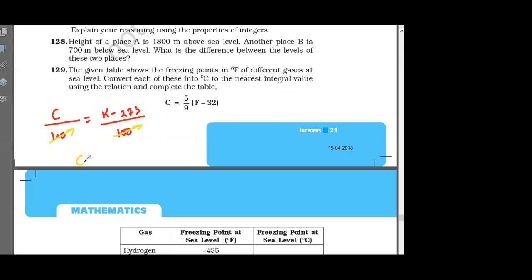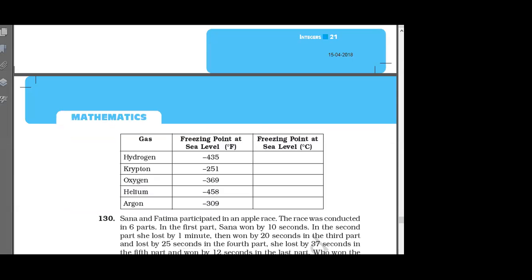It will be C is equal to K minus 273. Very good. It is easy. I hope all of you can convert. Now I guess all of you can solve it.